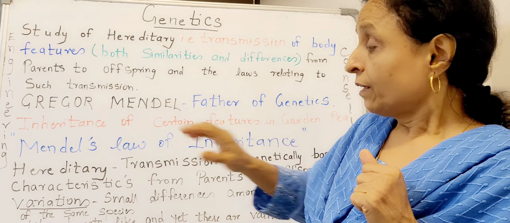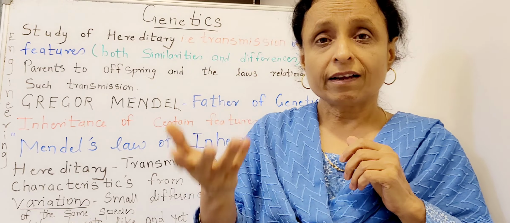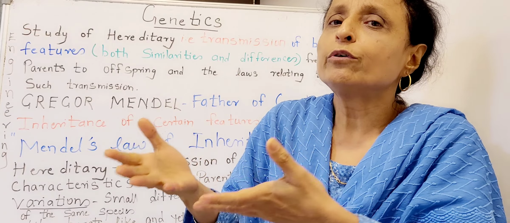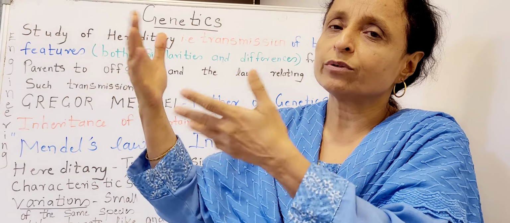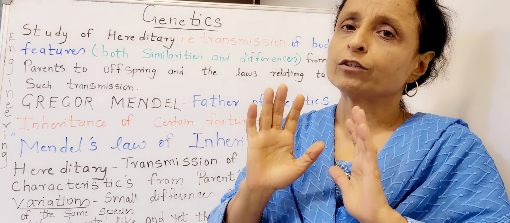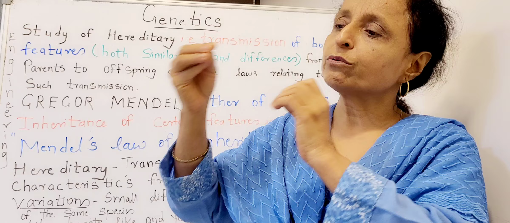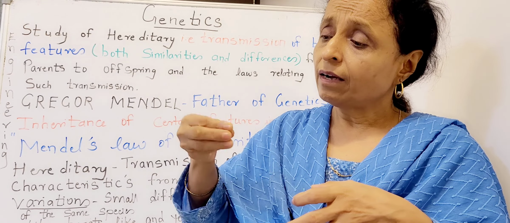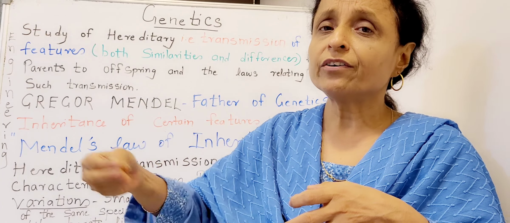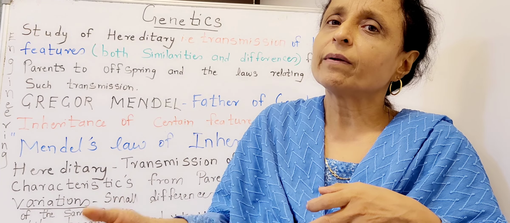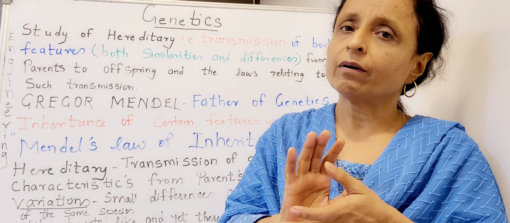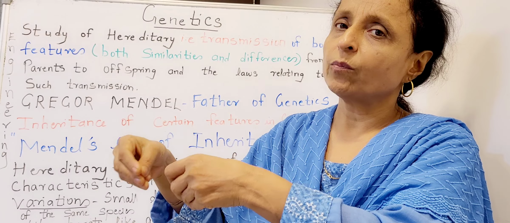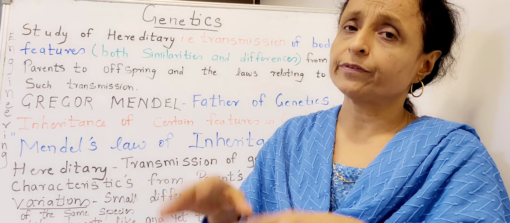Now, like begets like means humans, Homo sapiens, will give birth to humans. A cat will give birth to a cat, a dog to a dog, whatever. So the species will give rise to the same species. Bacteria in the curd have many generations, but still they will remain bacteria in the curd, because like begets like. The same thing will produce its young one which is similar to itself.